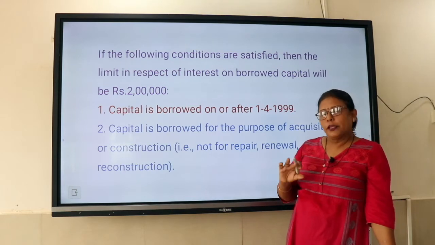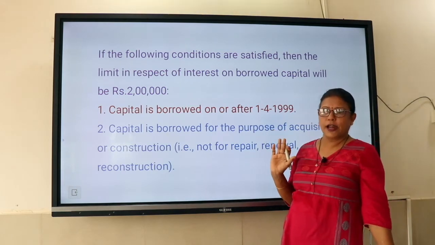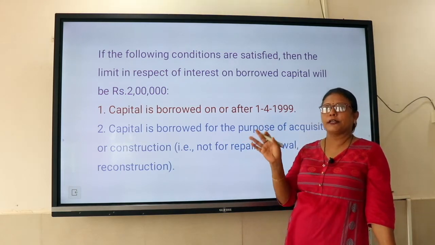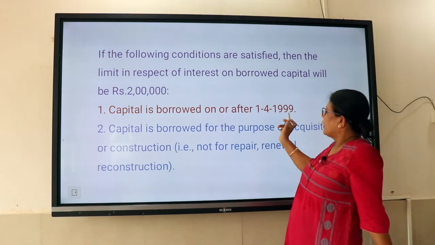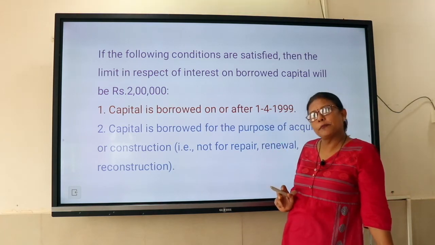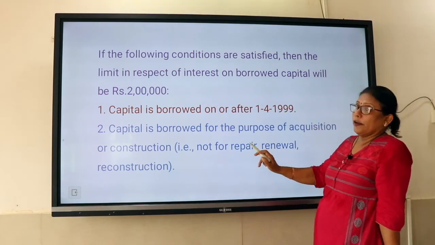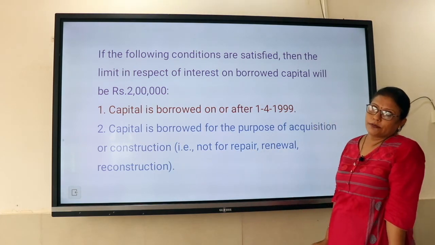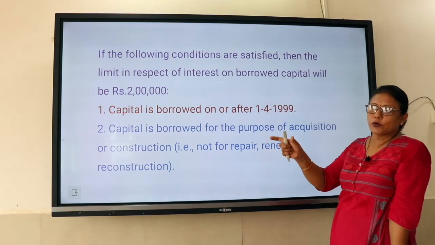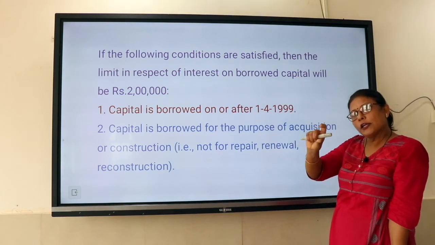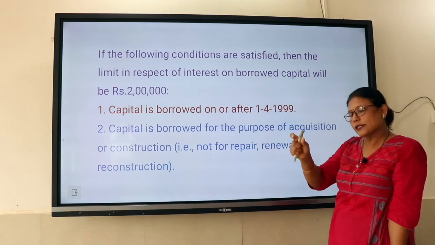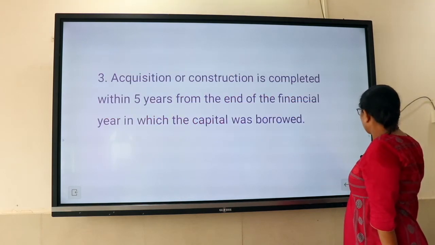Clear? If these conditions are not satisfied, then the limit will be restricted to 30,000. So when will that happen? If the loan is taken prior to 1st April 1999, or if the loan is taken for repair, renewal or reconstruction, or if you are not able to complete the construction or acquisition within 5 years, then the limit will be 30,000.